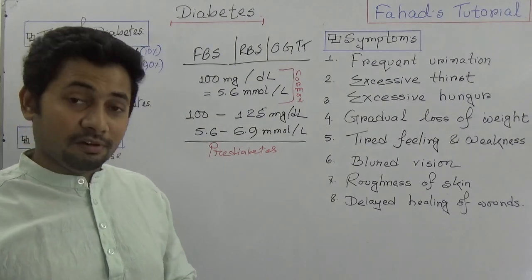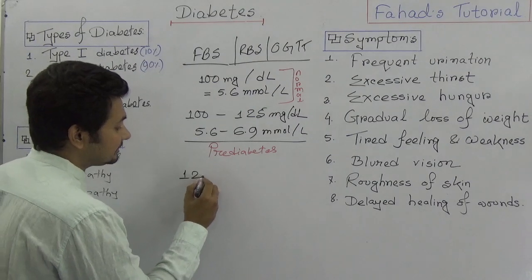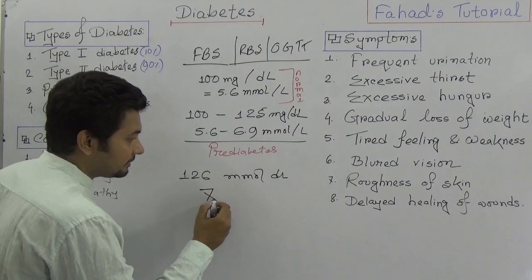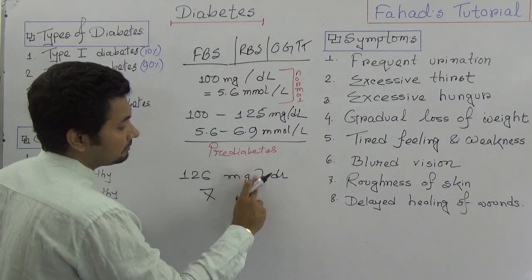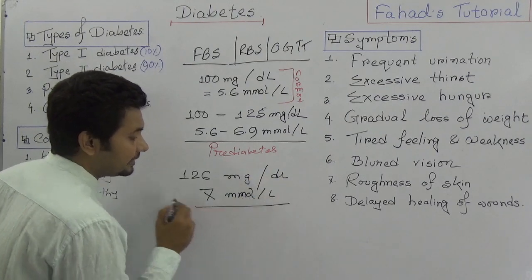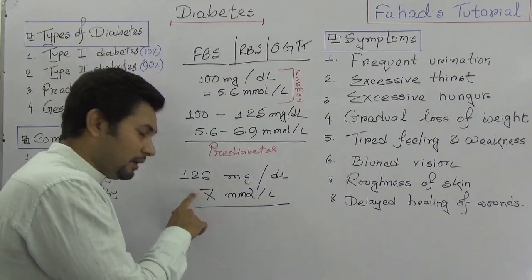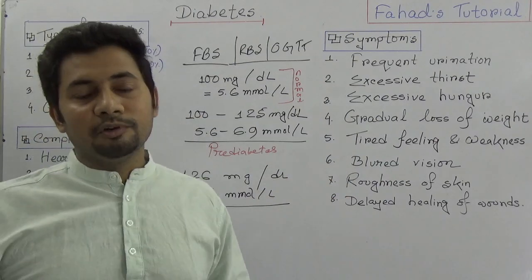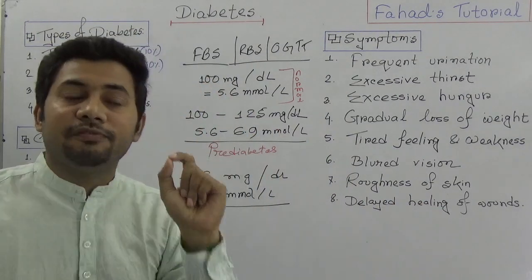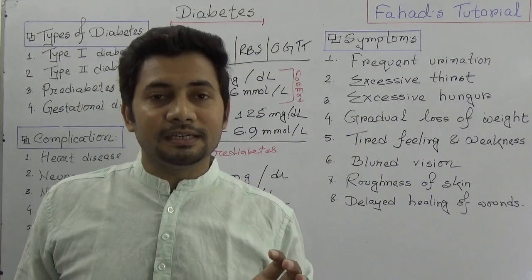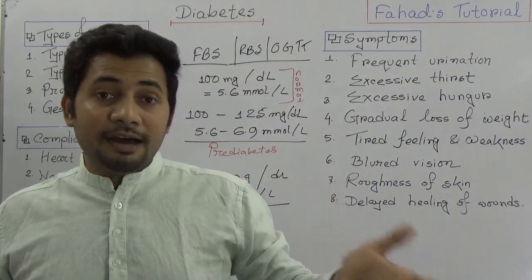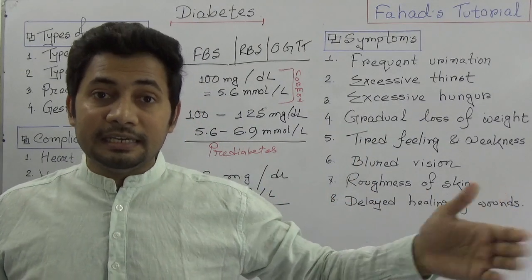But if it crosses 126 milligram per deciliter, or 7 millimole per liter, in FBS, that is fasting blood sugar, you know that fasting blood sugar is the condition where the blood sugar has been taken after 8 to 10 hours of your last meal.